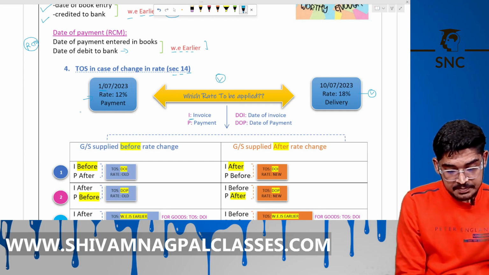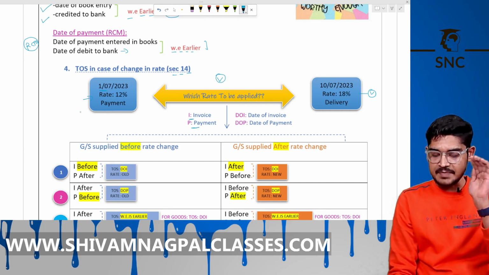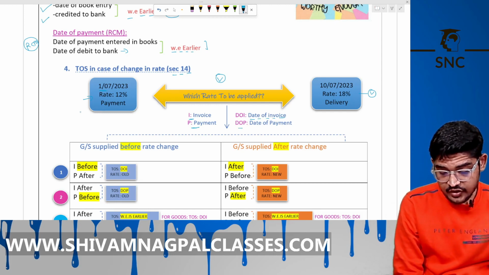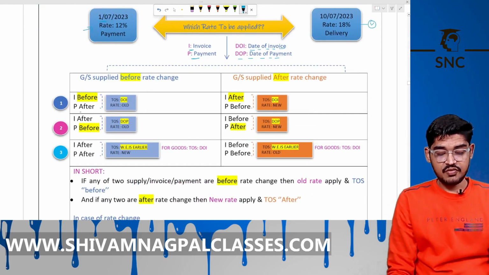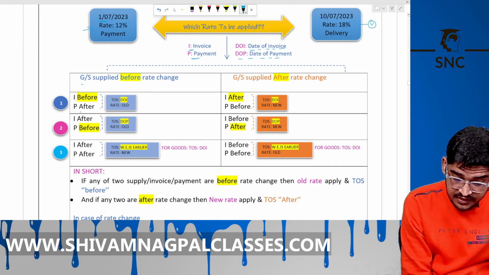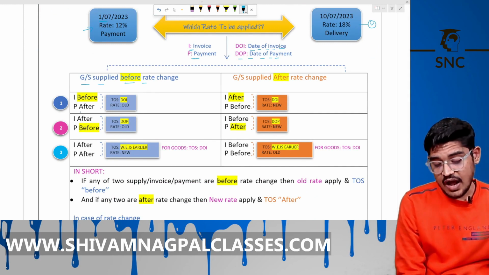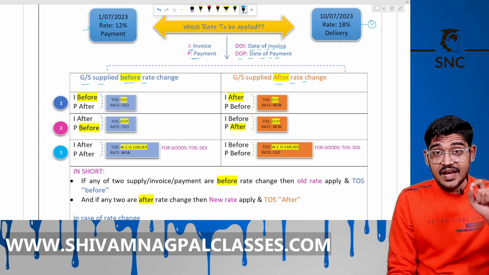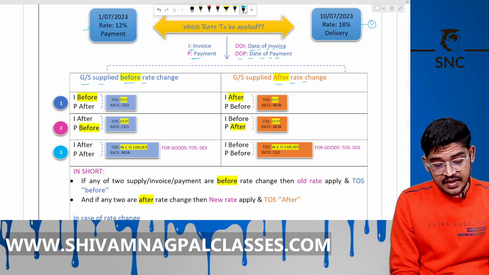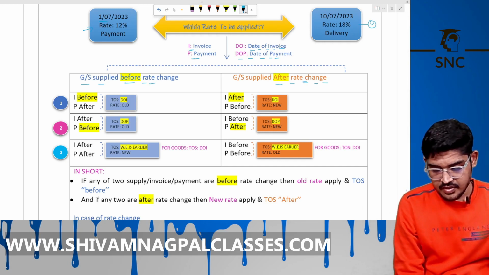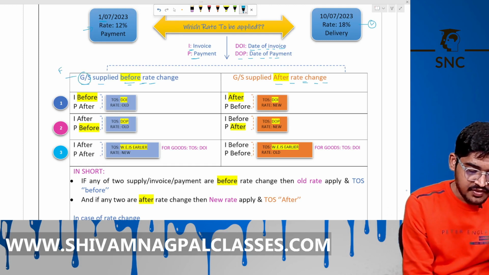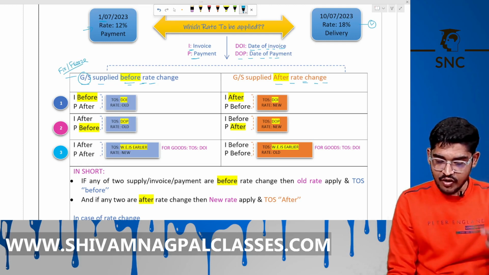Here I means invoice, P means payment, DOI means date of invoice, and DOP means date of payment. First of all, you have to check whether goods or services are supplied before rate change or after rate change. Decide that first. Fix it, freeze it. Now check two things: invoice and payment.